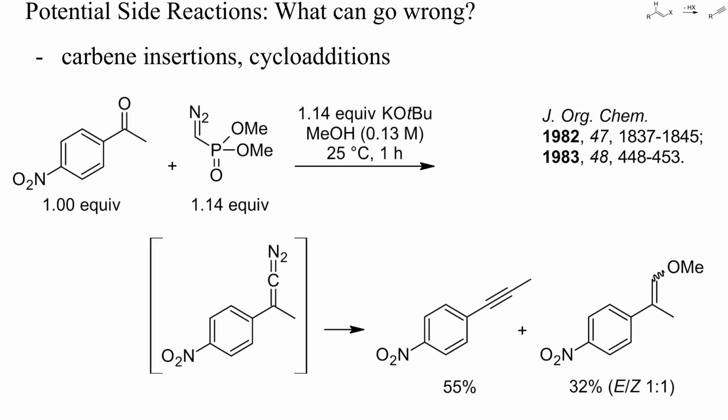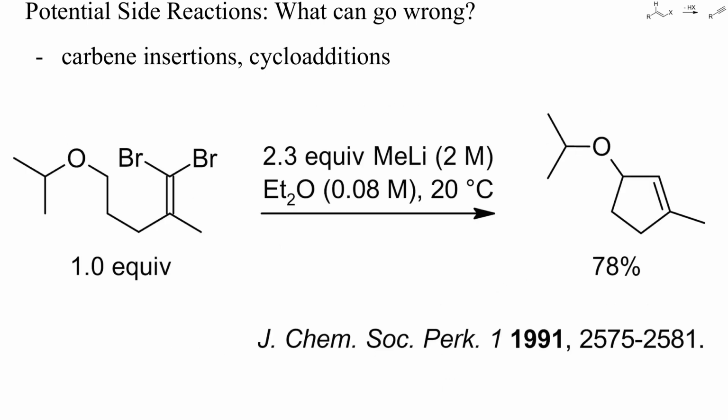Carbene insertions or cycloadditions of vinylidenes can compete with rearrangement to the alkyne. Here, for instance, a large amount of an enol ether was formed by insertion into the solvent OH bond. This here is an example of intramolecular CH insertion of a vinylidene, which was faster than rearrangement to the alkyne.